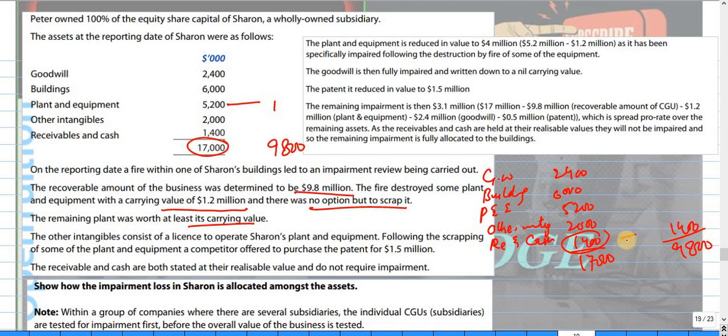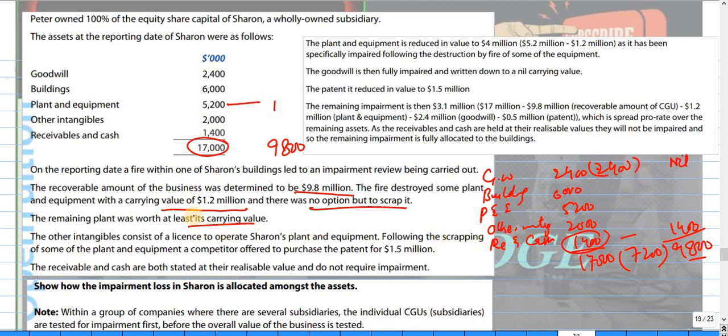The goodwill is okay. First we have to calculate the difference between the carrying value and the recoverable amount, which is about 7,200. This is the impairment loss, and the whole goodwill should be written down to nil.